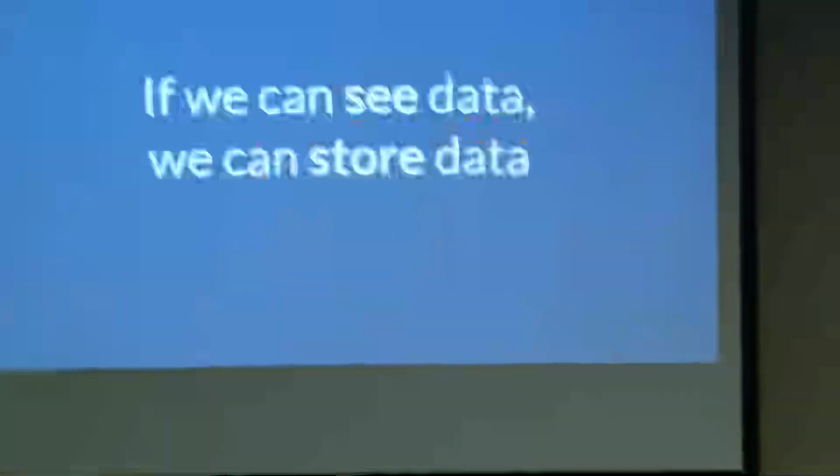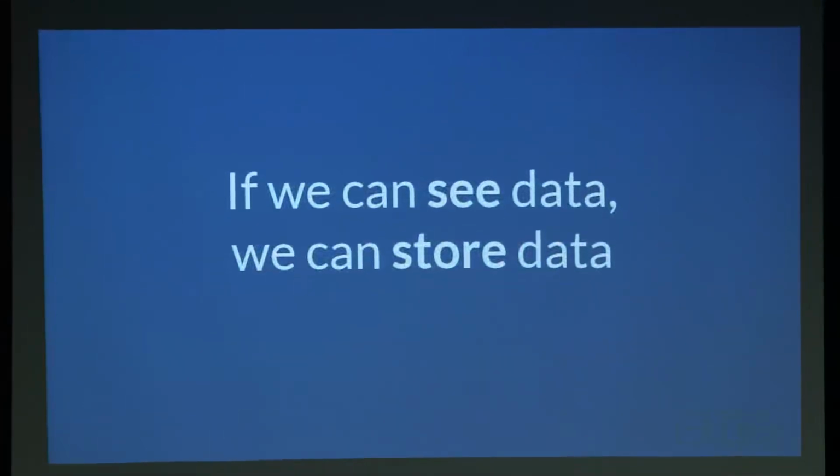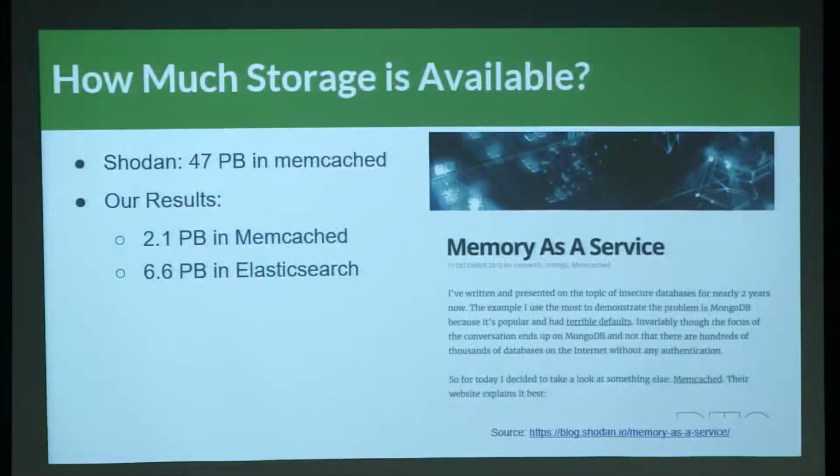Let's flip the problem on its head. If we can see data, maybe we can store data as well. A lot of people talk about exposed data, but they don't talk about exposed free space. My hard drive is already bursting at the seams, so I like the idea that these servers are out there, they have some memory. How much storage is available? Again, it depends on who you ask, and it depends on when you do your analysis. Shodan came out and just looked at memcached. This was back on the tail end of 2015, and the author, John Matherly, said there's about 47 petabytes of exposed free space that you can use to store information.